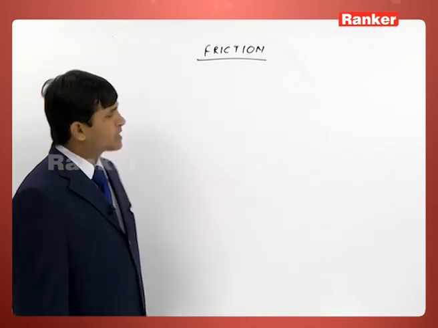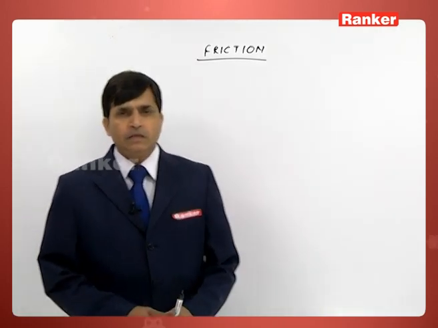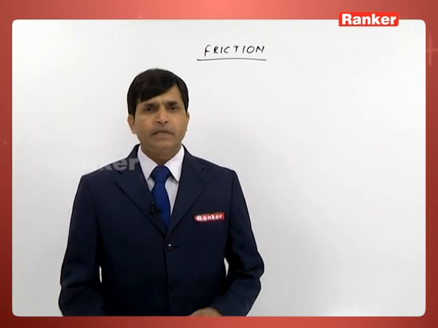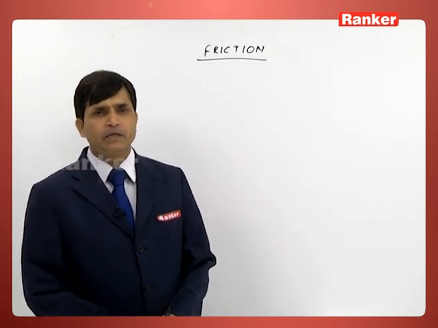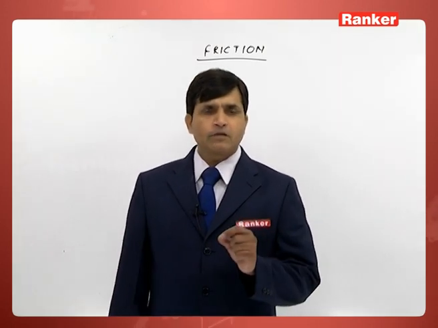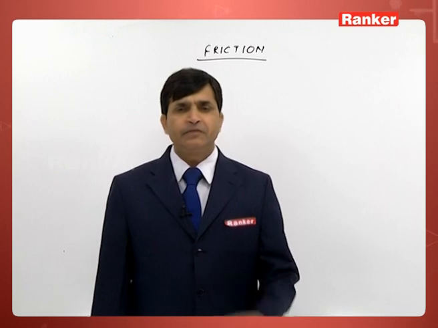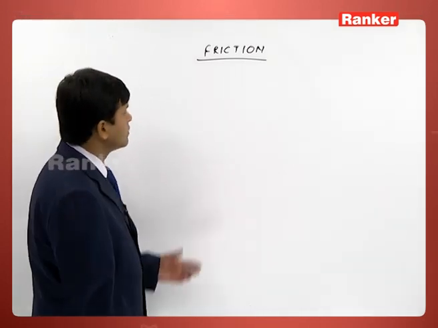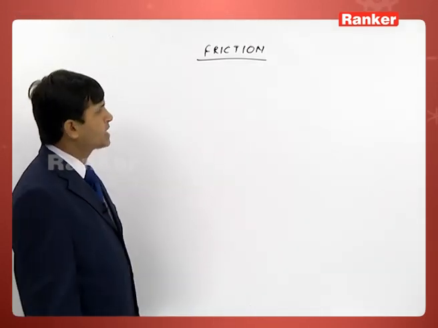Now today we will discuss friction. It has been established that when two surfaces are in contact, the molecules of the two surfaces interact with each other, and these molecules have certain charge. Because of their interaction, an electromagnetic force develops between the molecules. Because of that electromagnetic force, a friction force is generated. So at the atomic level, we can see it like this.